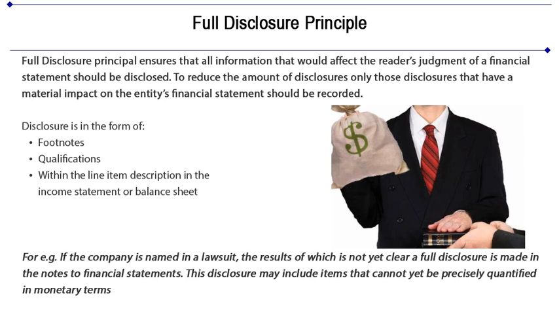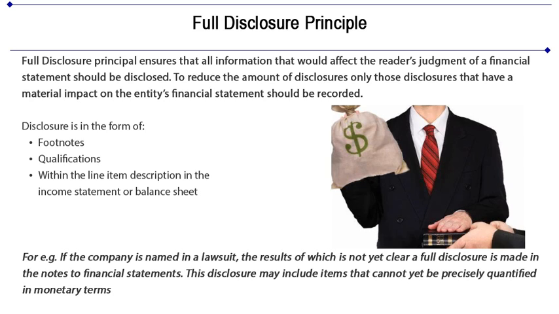Full disclosure. The full disclosure principle ensures that all information that affects the reader's judgment of a financial statement should be disclosed. To reduce the amount of disclosures, only those disclosures that have a material impact on the entity's financial statement should be recorded.